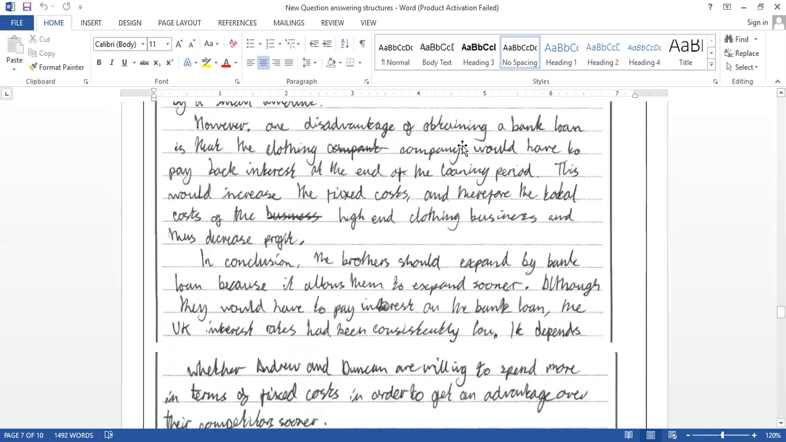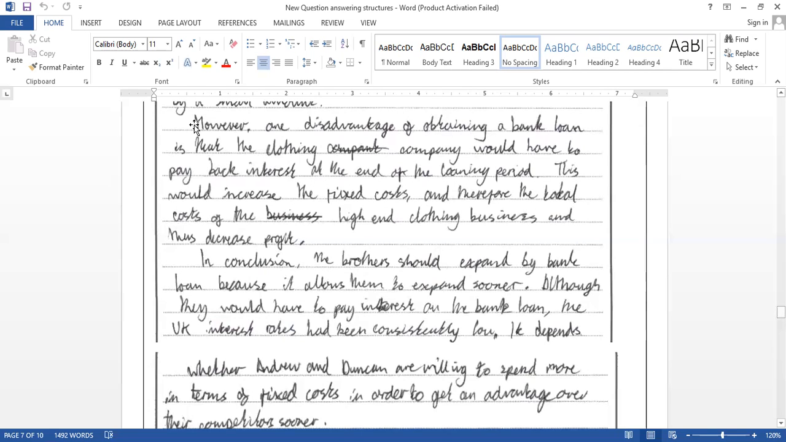However, one disadvantage of obtaining a bank loan is that the clothing company would have to pay back the interest at the end of the loaning period. So there is interest paid. That's a kind of disadvantage, and this would increase the fixed costs, and therefore lead to higher total costs for the high-end clothing business, and then decrease the profit margin. So look at that. They have to pay interest. Interest is a kind of disadvantage.